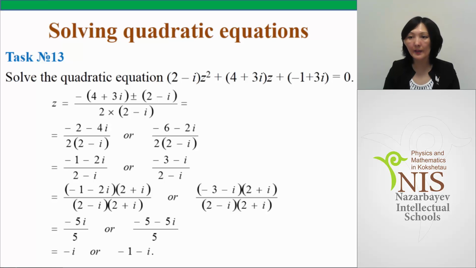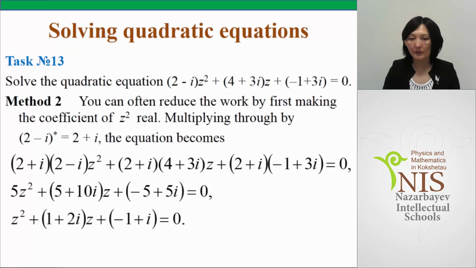Let me consider the second method. Now again we will use the standard formula, but before, you can often reduce your work by first making the coefficient of z squared real. So we multiply through by the conjugate of 2 minus i. It is 2 plus i.